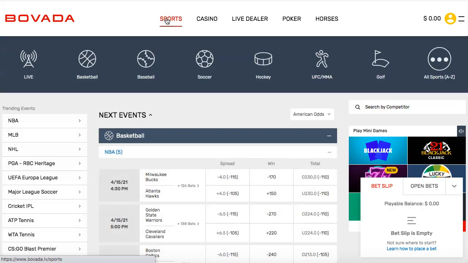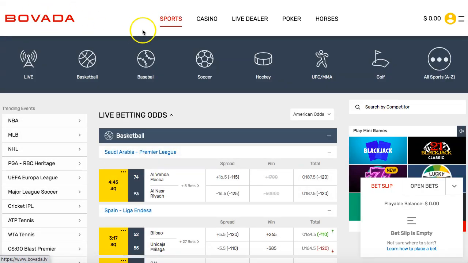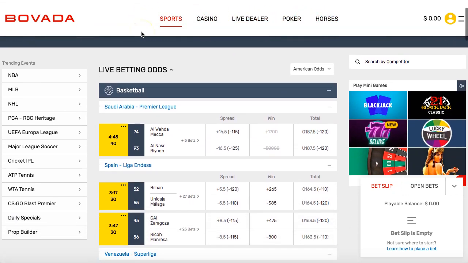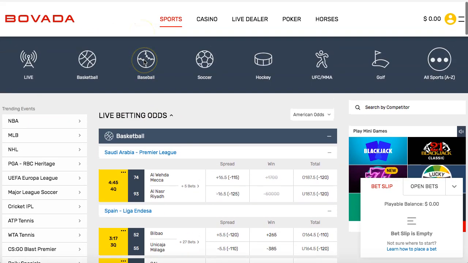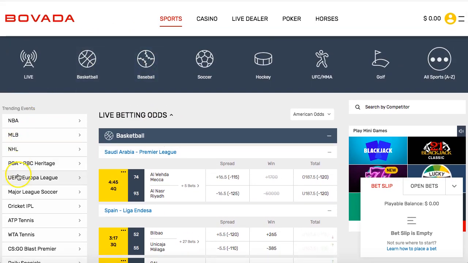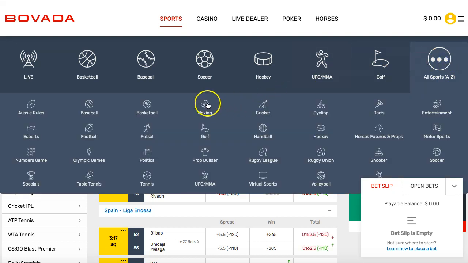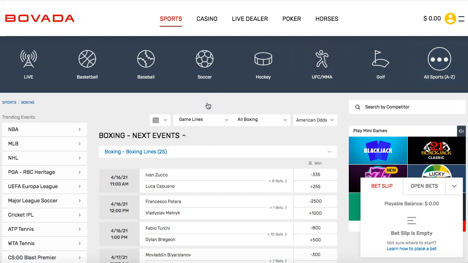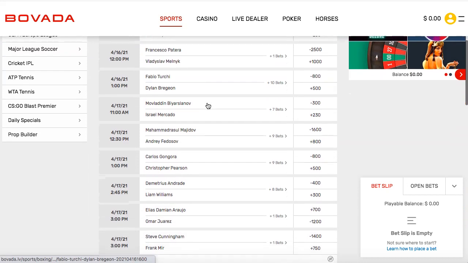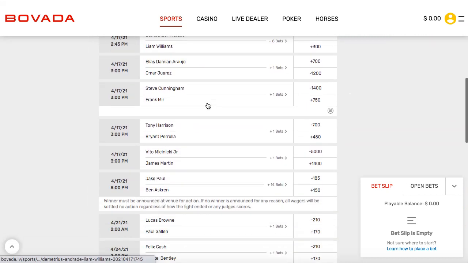There's all types of things you can bet on Bovada. As you can see, sports, casino, live dealer, poker, horses. Not going to get into all that, but we're going to go ahead and scroll down over here to look for boxing, and as you can see, I don't see it over here. You see NBA, NHL, MLB. So go to sports A through Z. You're going to click on boxing over here, and you're going to scroll down, look for the fight that you want to place your bet on.